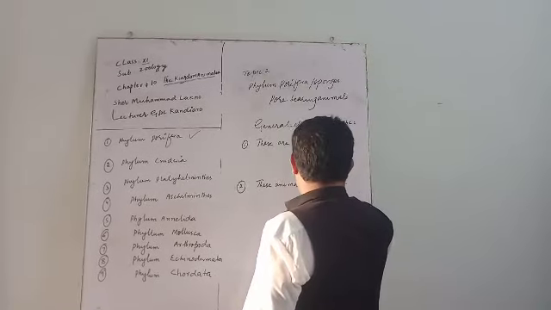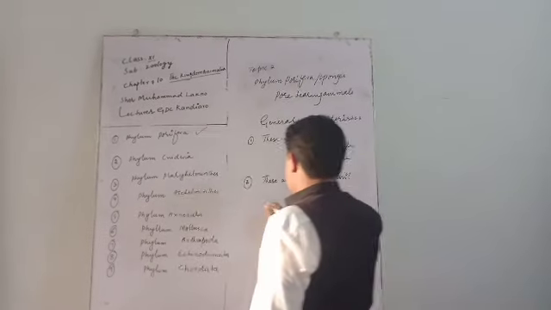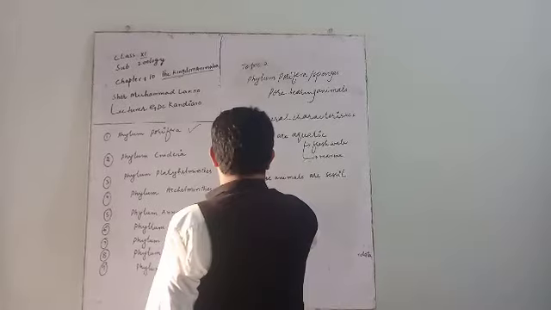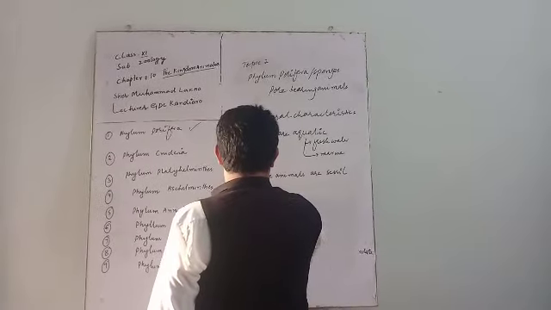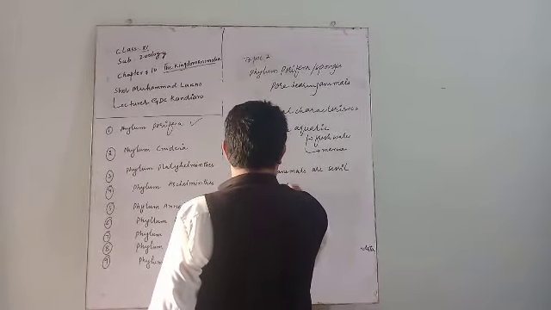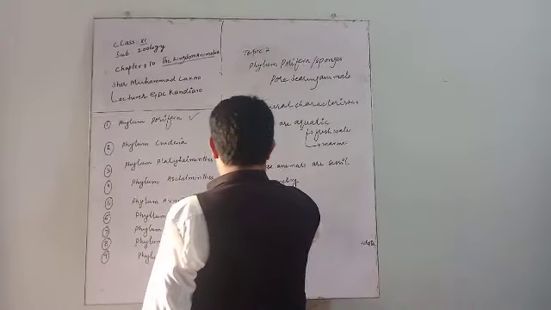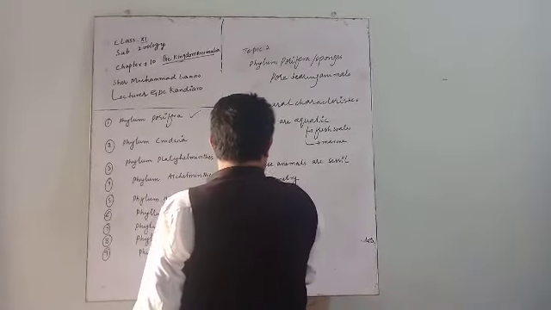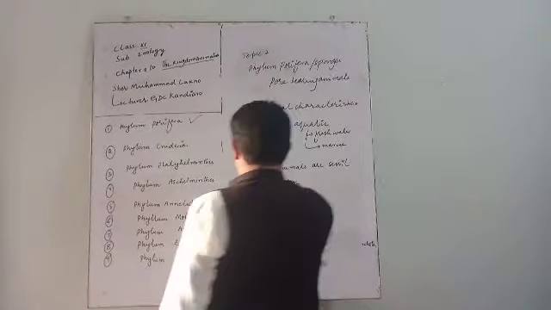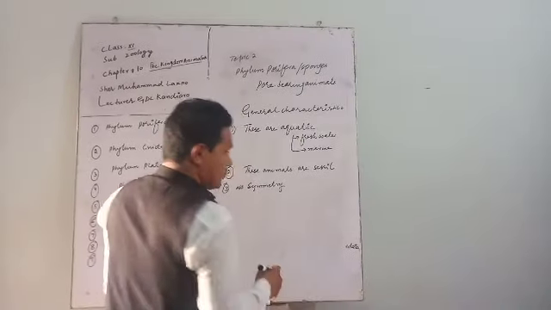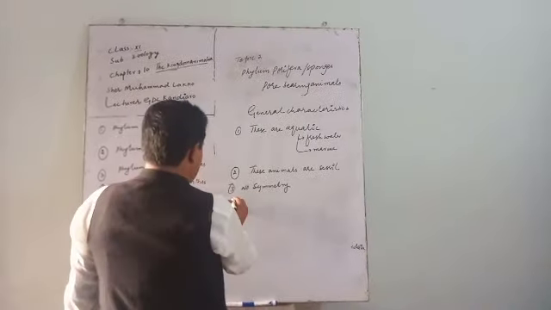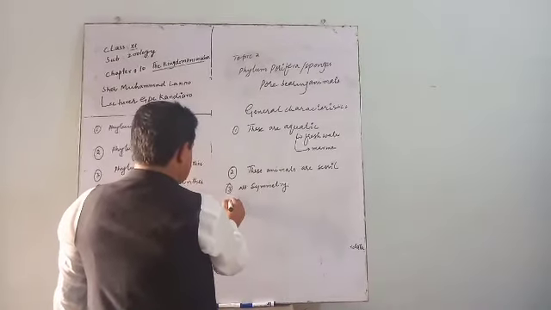They have no symmetry. No symmetry means these are asymmetrical animals, and they have a special type of skeleton called spicules.